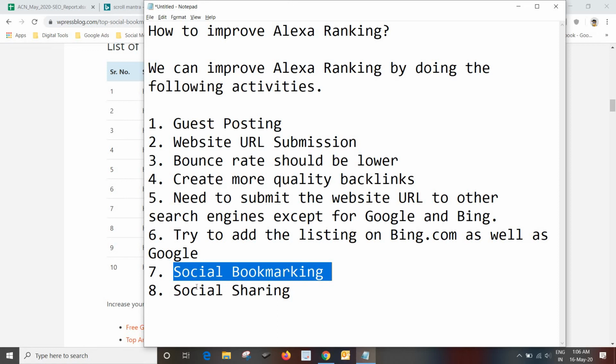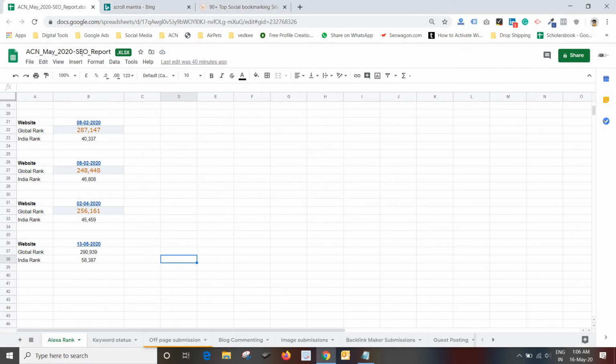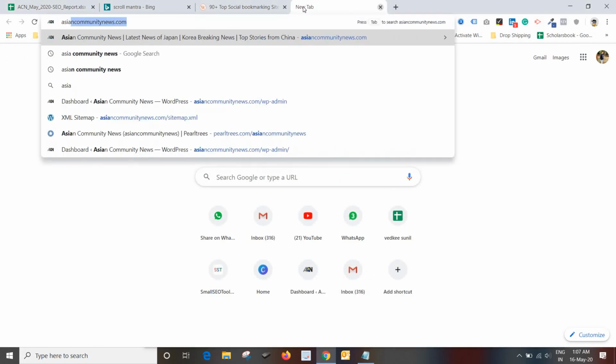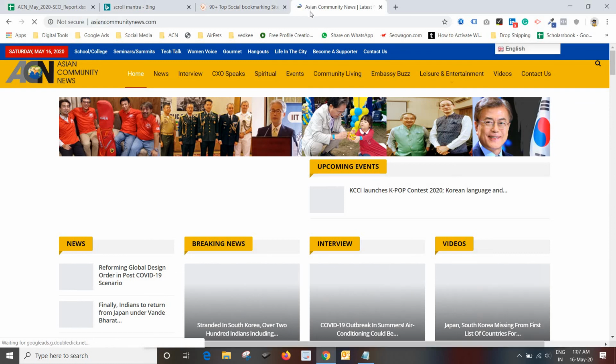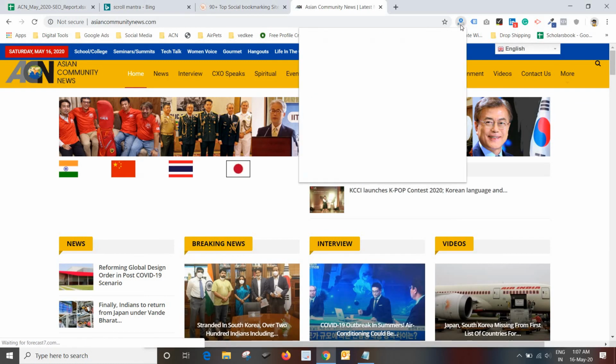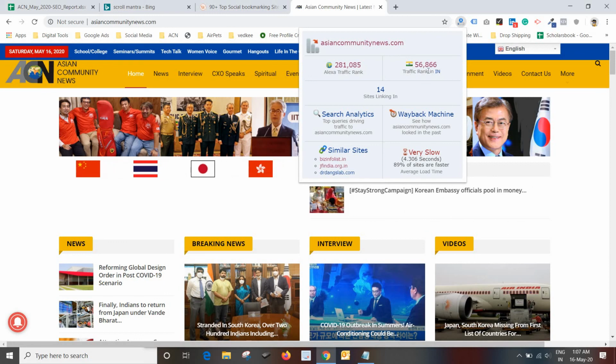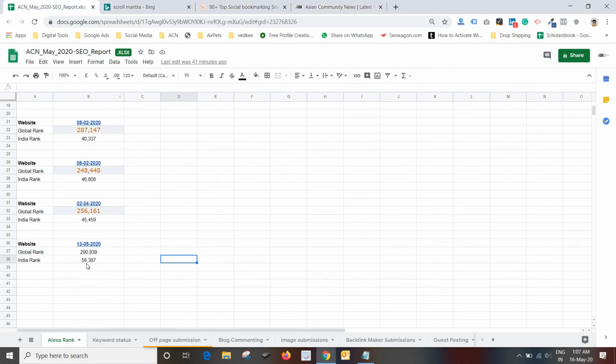How do you trust us? You know, this is the point now. How do you trust us? So friends, this is the SEO report spreadsheet. Here I have added 13/5/2020, means 30th of May. Global rank is 290 and India rank is 58. That is for ASEAN Community News, the website I'm talking about. If I click on Alexa, friends, it's 56 here, and here 58.